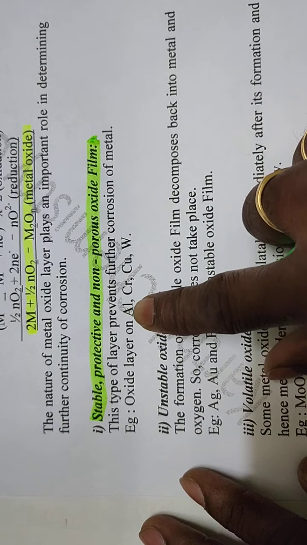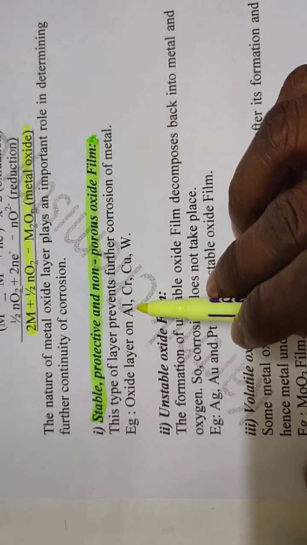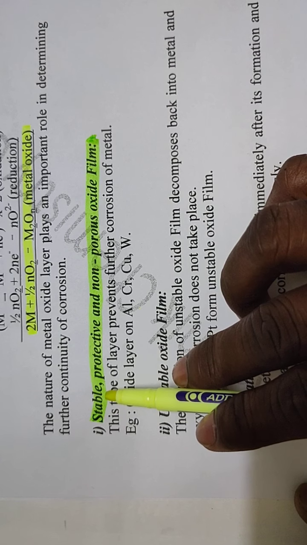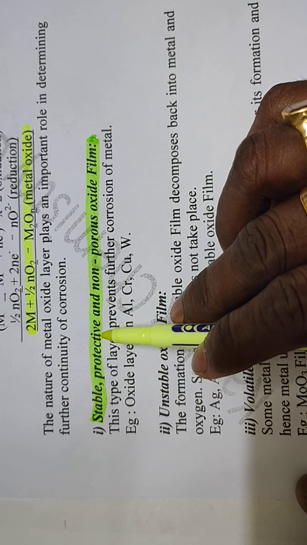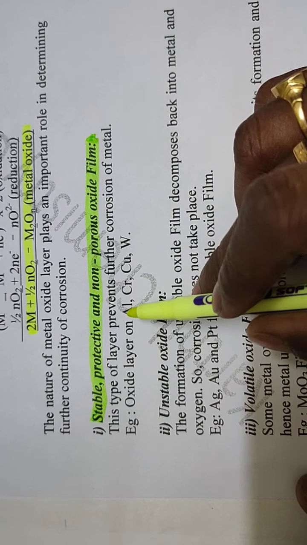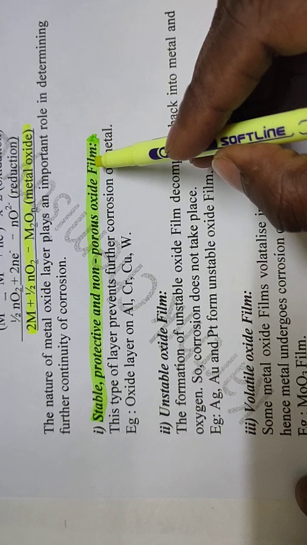Aluminium. The metal oxide layer which is formed on the surface of aluminium is a stable film that does not encourage further corrosion. That is why it is a protective oxide film. The film formed on the surface of aluminium has no pores, that is why it is a non-porous oxide film.